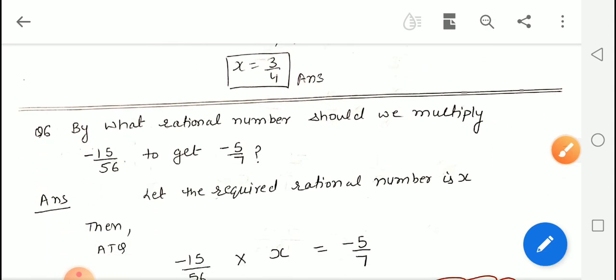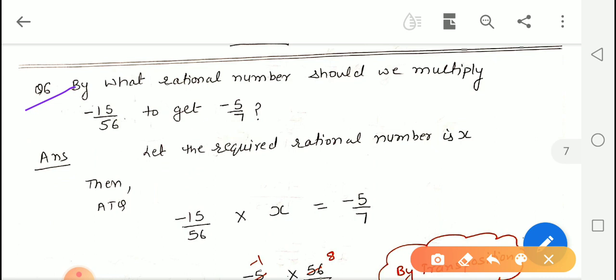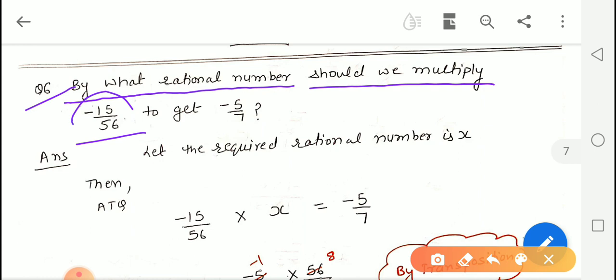Now let us do the next question. It is not the next question, it is the sixth question. Again we have to read it very properly and understand the question. The question is, by what rational number should we multiply negative 15 upon 56, so that we can get negative 5 upon 7?